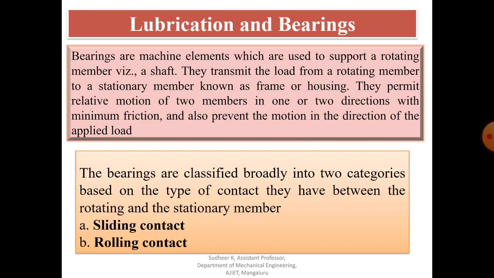It permits a relative motion between the contact surface of the member while carrying the load. So there will be always a relative motion between the surface. Then what will happen? So there will be a certain amount of power is wasted in overcoming the frictional resistance. So that is between the rubbing surface when surfaces are in contact. So there will be wear and friction. Because of this, the power will be wasted. So for that purpose, we have to provide this element, nothing but a bearing.